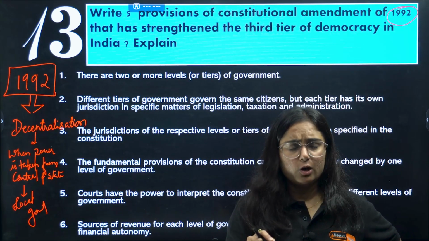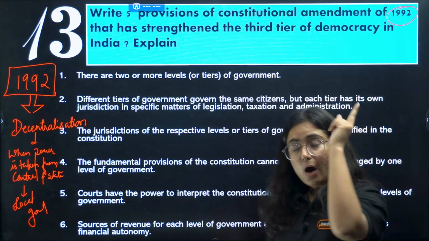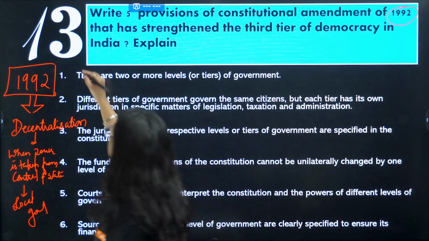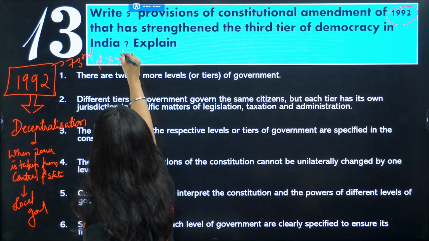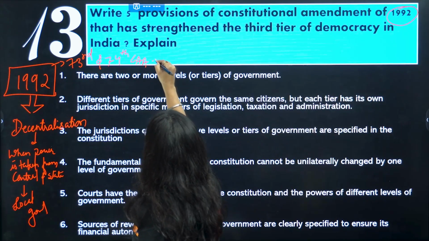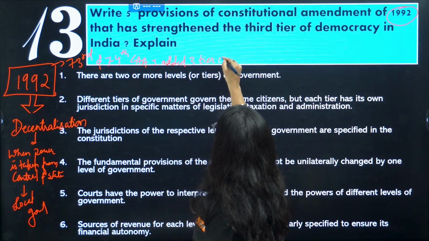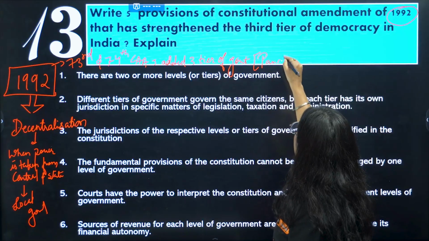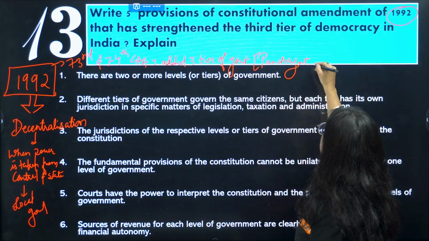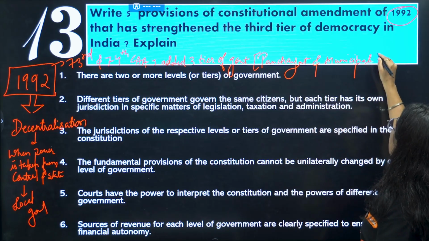In the original constitution, we merely had two levels of government, and now in the year 1992, by the 73rd and 74th Constitutional Amendment Act, we have added a third tier of government. Okay, the third tier of government, that was panchayat and municipality.